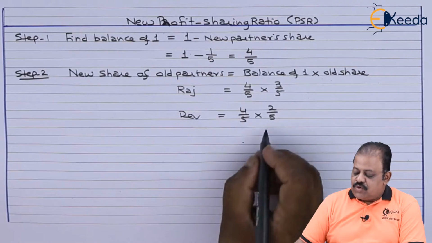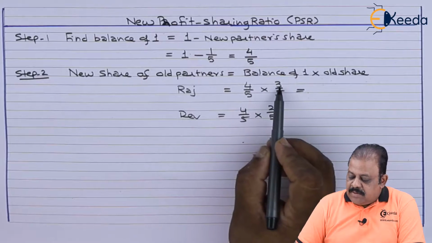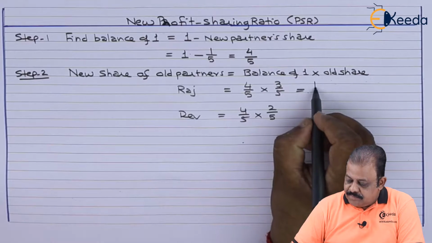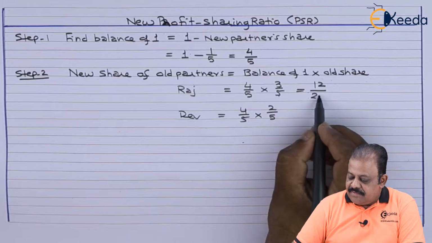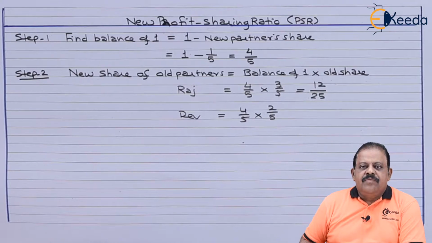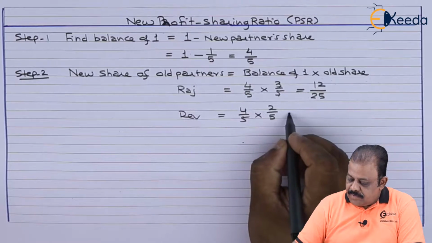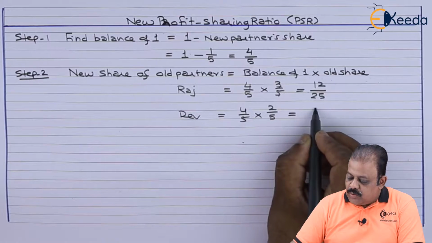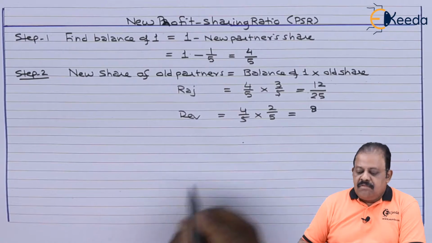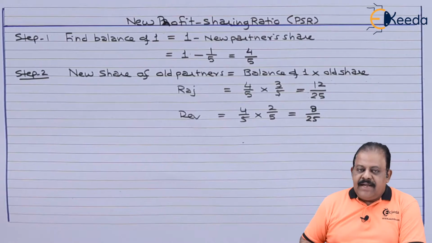Old ratio of Dev is 2/5. So Raj, 4 multiplied by 3, 12. 5 multiplied by 5, 25. So new ratio of Raj is 12 by 25. New ratio of Dev, 4 multiplied by 2, 8. 5 multiplied by 5, 25. 8 by 25.